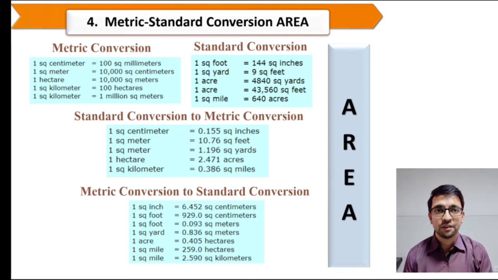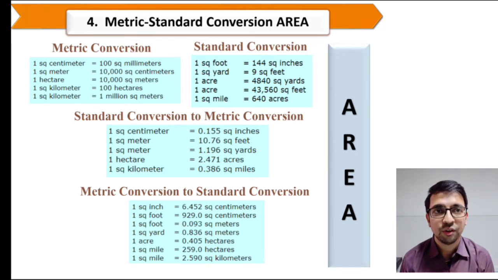Now standard conversion. 1 square feet equal to 144 square inches. 1 square yard equal to 9 square feet. 1 acre equal to 4,840 square yard. 1 acre equal to 43,560 square feet. 1 square mile equal to 640 acres.